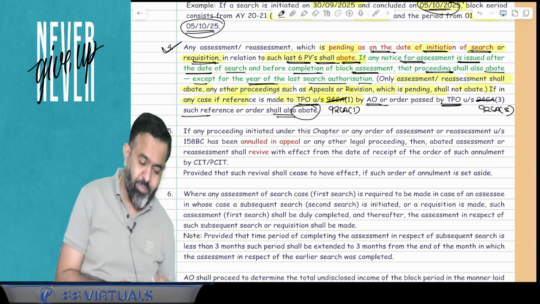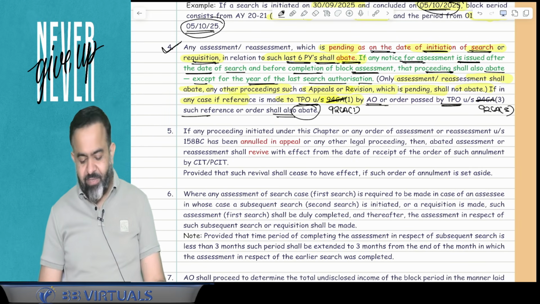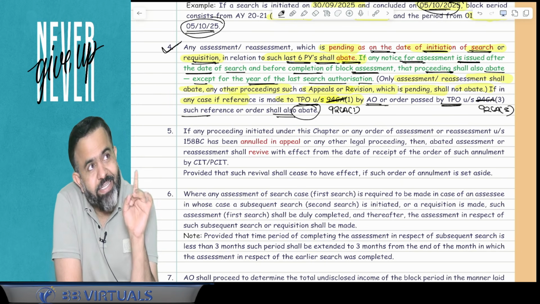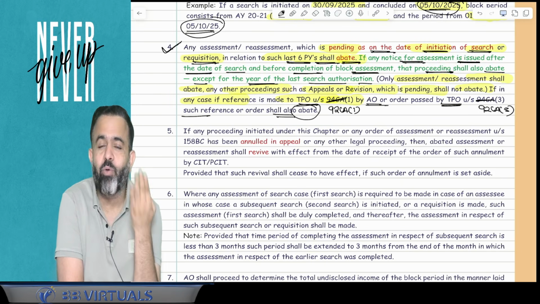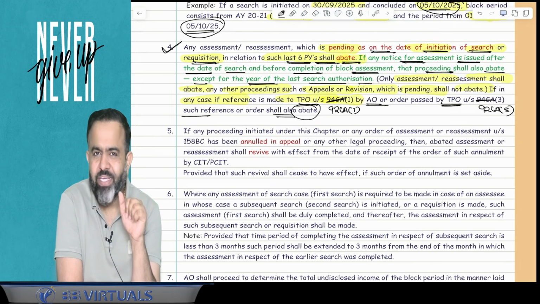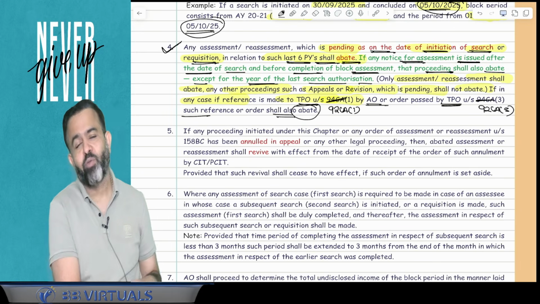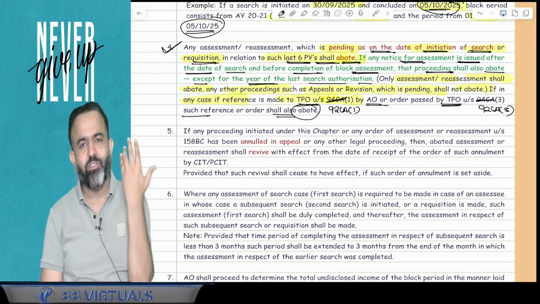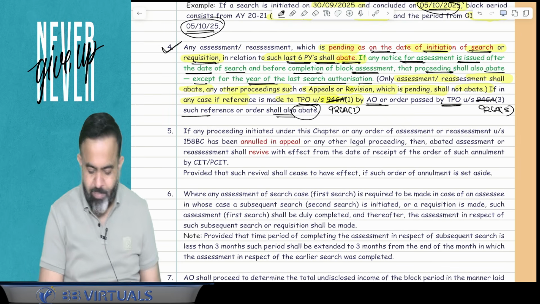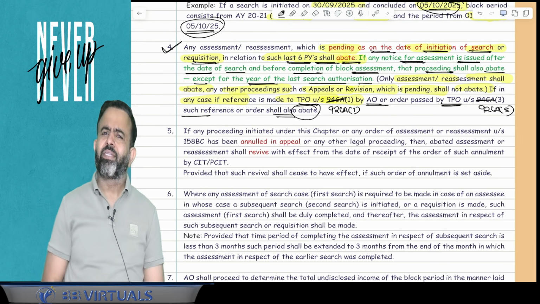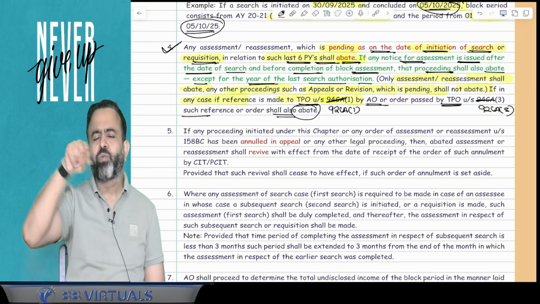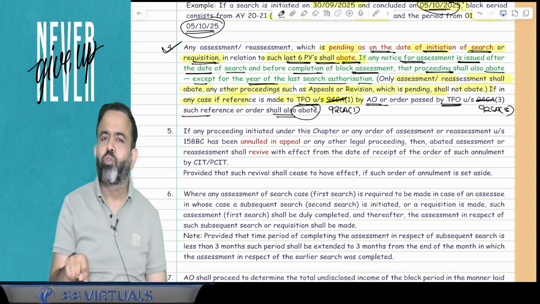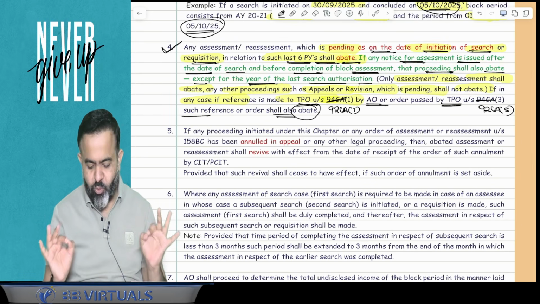So guys, if you remember from transfer pricing, we have discussed that in 4 cases, AO can find out your arm's length price. Which 4 cases? One is if the most appropriate method is not followed. Second is data is not reliable or correct, or documentation, that is the TP study report, is not prepared, or suppose you have not submitted that TP study report. So in that particular case, your case may be transferred by the AO to the TPO. So suppose the case is transferred to the TPO or the TPO passed the order, will that also be abated or not? Answer is yes, that is also going to be abated.